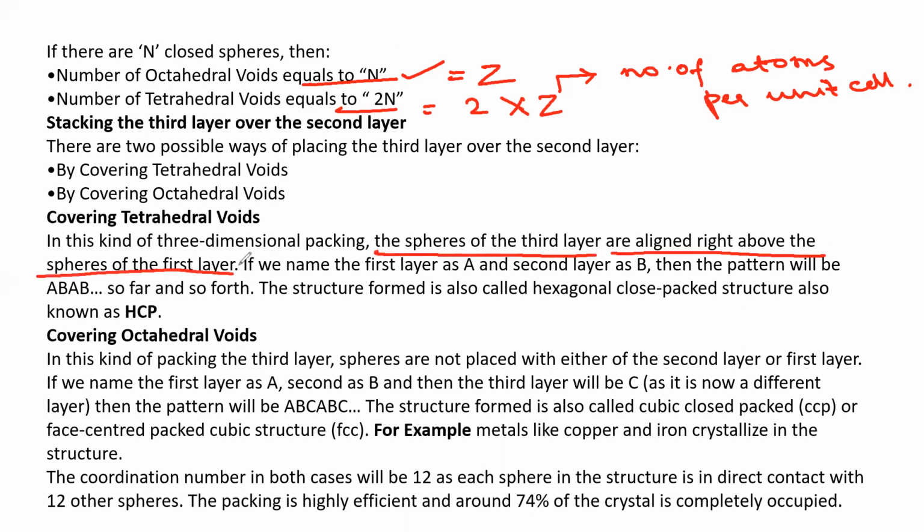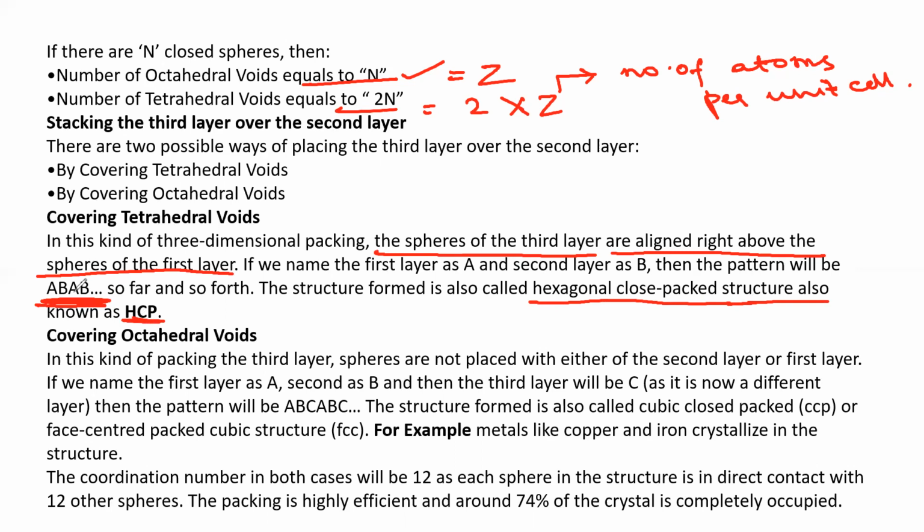If we name the first layer as A and the second layer as B, then the pattern will be ABAB. So all the tetrahedral voids will be formed in the ABAB type. The structure formed is called hexagonal close packed structure, also known as HCP. It is also called the cubic close lattice.